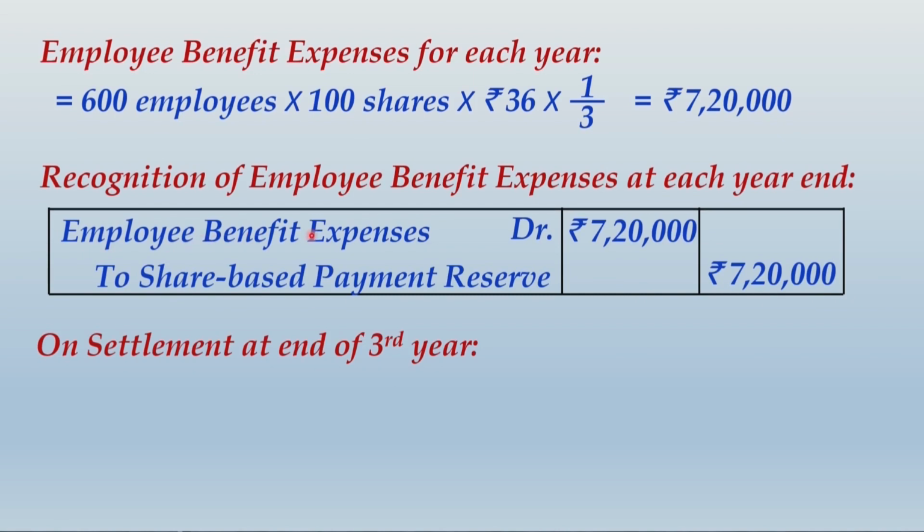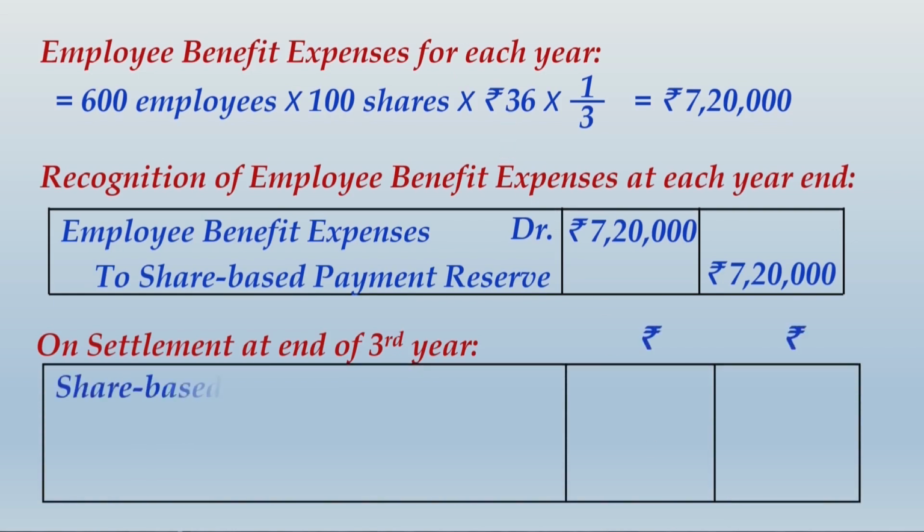Secondly, every year this employee benefit expense that you are recognizing, being an expense, will be transferred to P&L each year, and the total accumulated value in share based payment reserve, that will be of course matching with this total, right? Before you applied this 1/3 ratio, 600 employees into 100 shares into 36 will give you 21,60,000. So by that amount, share based payment reserve is debited 21,60,000, and the corresponding credit will be given to equity